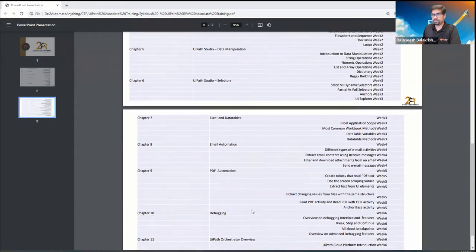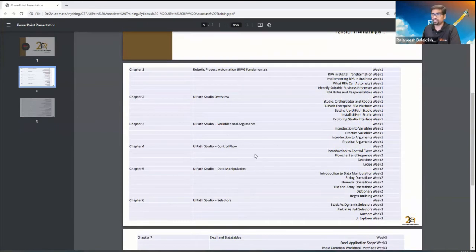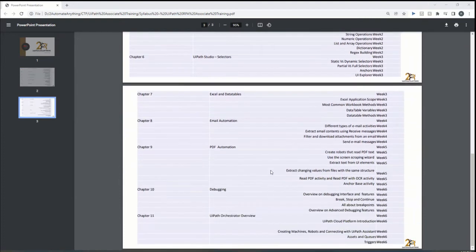So far you have done well. You have learned most of the things about the basics, data manipulation and selectors, which are the core topics. In addition, you learned about Excel and data tables, email automation and PDF automation, which are quite advanced topics.